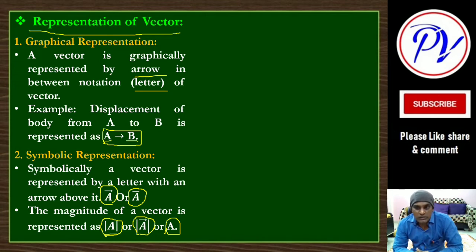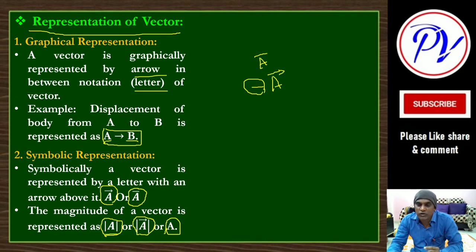Why mod? Because magnitude cannot be negative. Suppose minus a bar, this minus sign indicates its direction. This has the opposite direction to a bar. This is a vector, and minus a means it has exactly the opposite direction. For that purpose this negative sign is applied. The negative sign does not indicate negative magnitude.